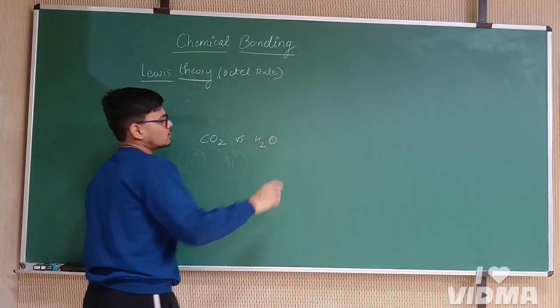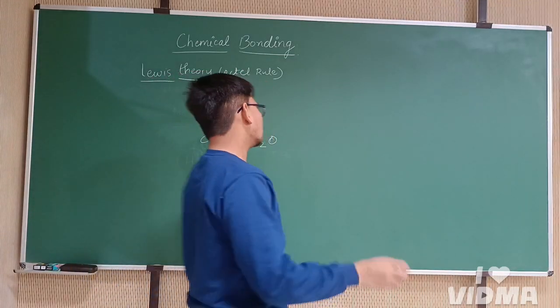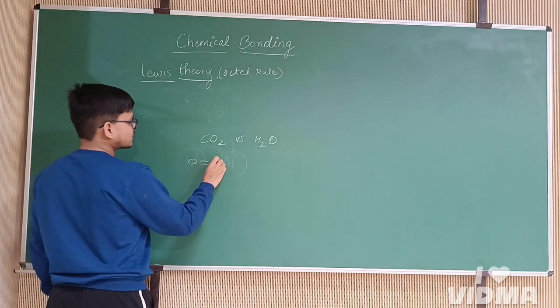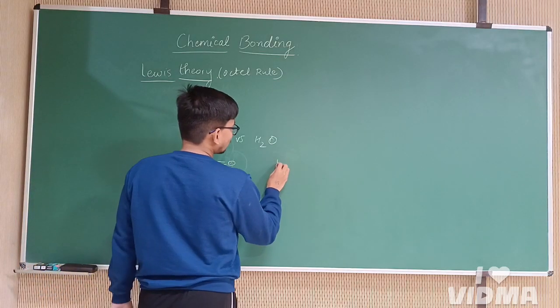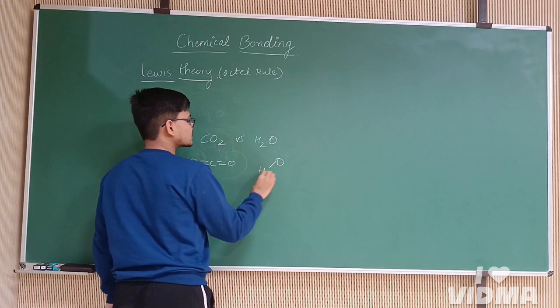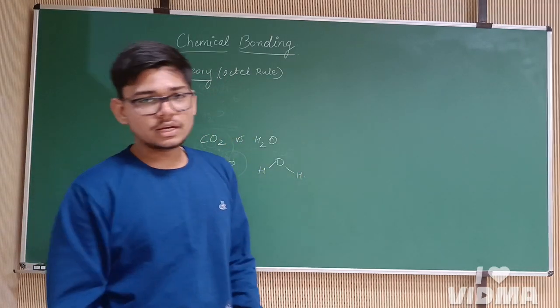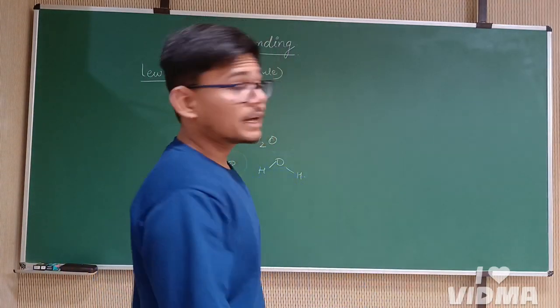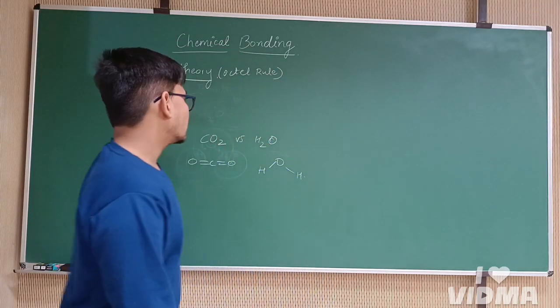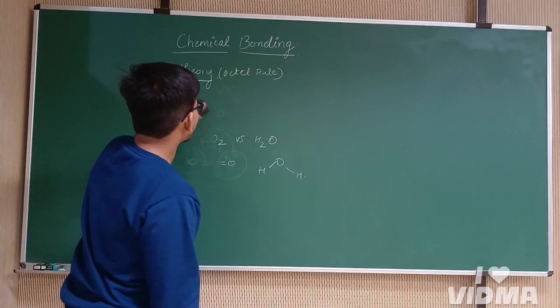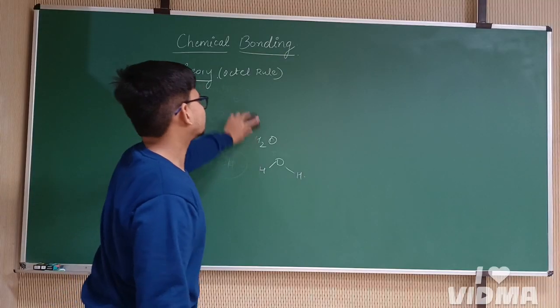Both molecules have three atoms involved, but CO2 has a linear structure like this, and H2O has a bent structure like this. Lewis failed to explain the geometry and certain other things like the magnetic behavior and the different geometry shapes of the molecules which are formed.